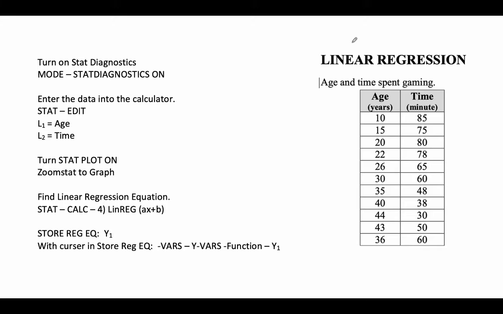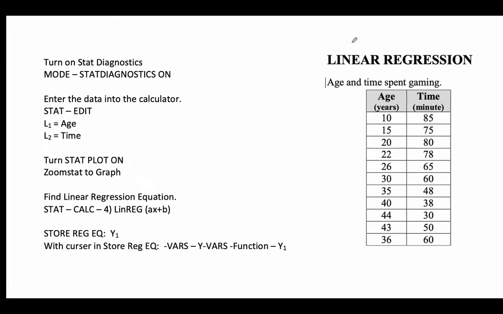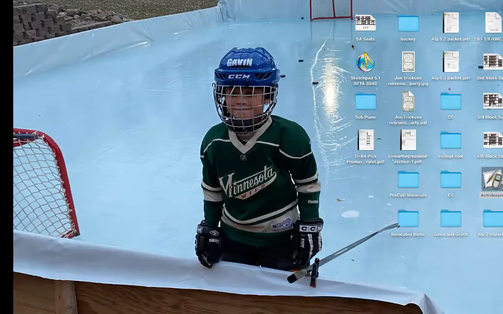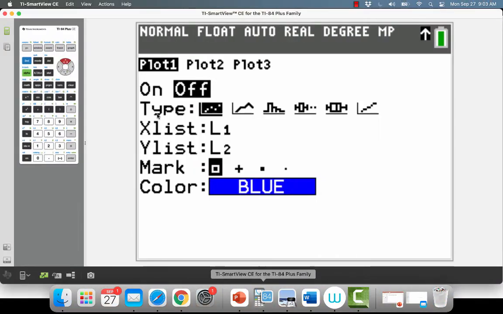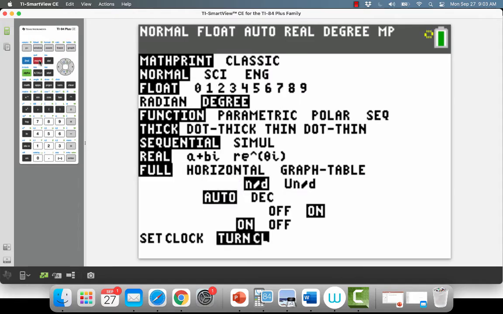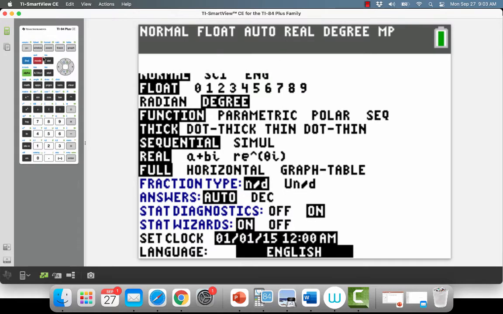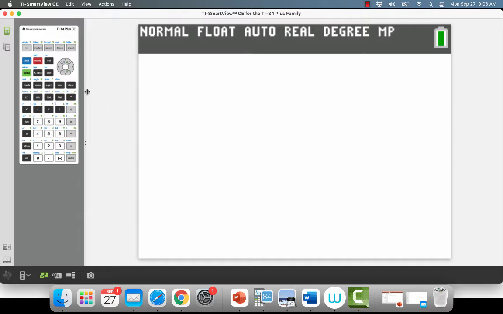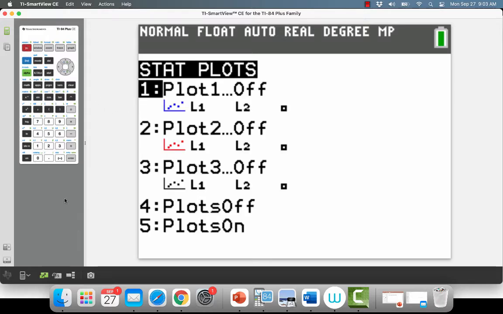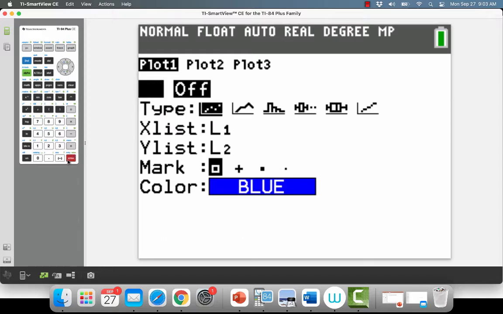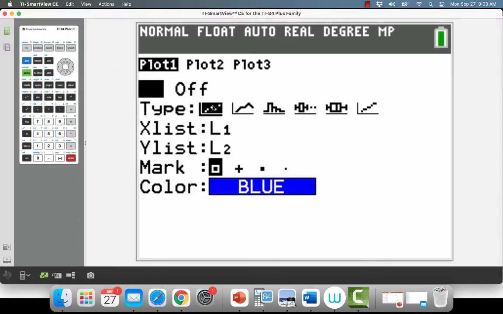So I'm going to actually go over to the calculator, so you should have your notepad out so you can see this. The first thing we're going to do is, let's find the calculator first, I guess. I'm at my home screen. All right, so a few things we're going to do. We're going to enter a scatter plot. So I'm going to go second stat plot. I'm going to turn it on. This is scatter plot. I'm going to put my X's in L1 and my Y's in L2. Okay, so that's no different from what we did the other day.